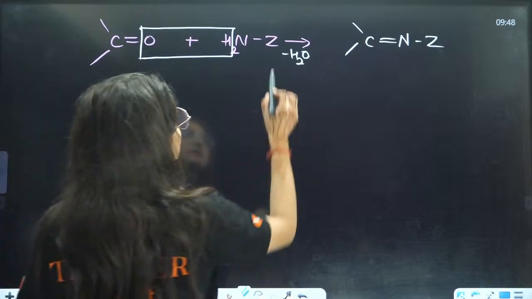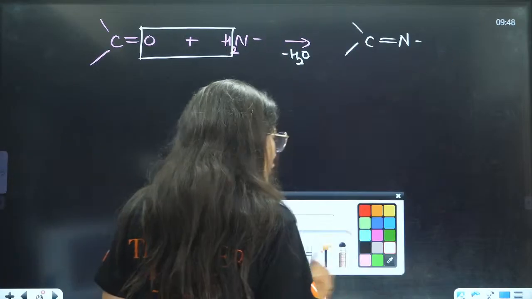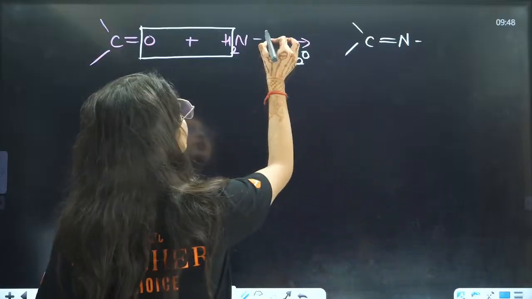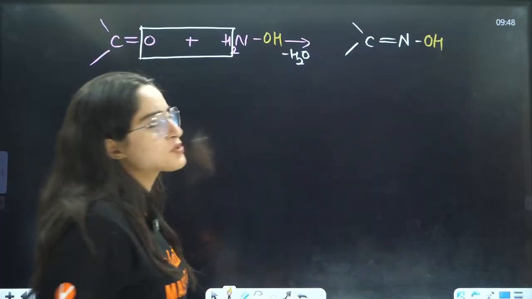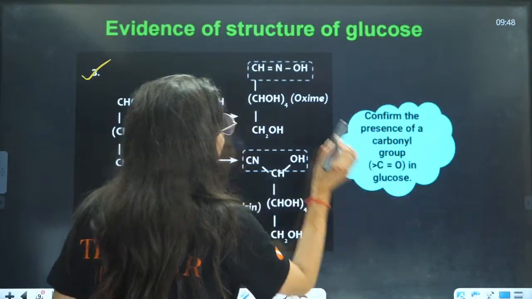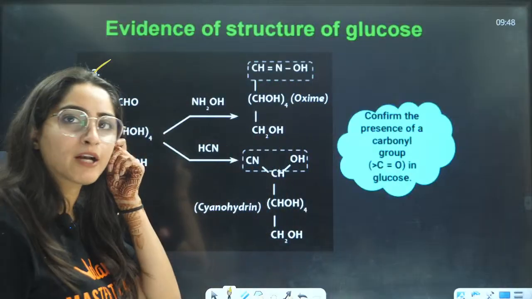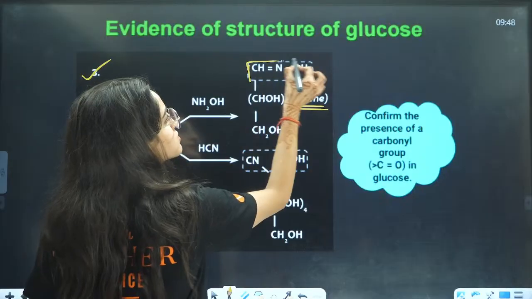So guys, do you remember this thing? Now H2 and oxygen will be eliminated as water from here. Now this is the reaction of aldehyde and ketone. Now I'll just replace this Z by OH. You can do any other reaction here. So here what we observe is that this kind of thing is getting formed. That means oxime. This is the structure of oxime.